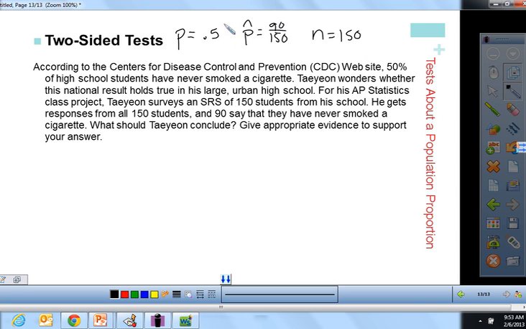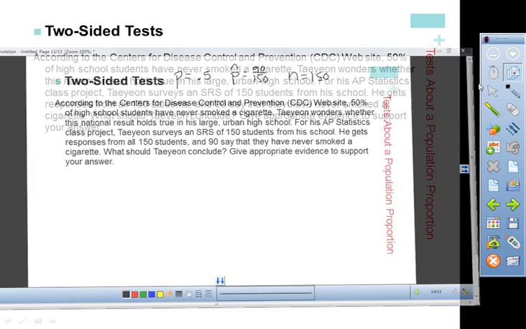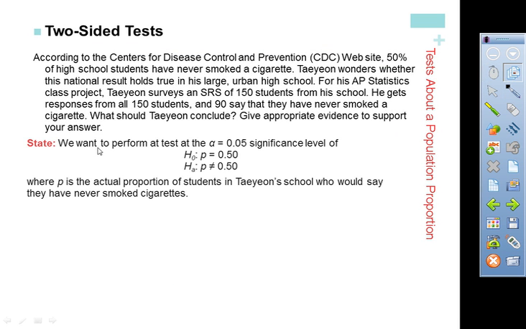I'm going to need those values, and I write them down so that I keep them distinctly different, and I don't interchange them or put things in the wrong place. So he does state he wants to perform the test at a 0.05 significance level. They didn't tell us in the problem. Remember, if they don't tell me, I always assume it's going to be a 0.05 significance level if they have not specifically stated otherwise in the problem.